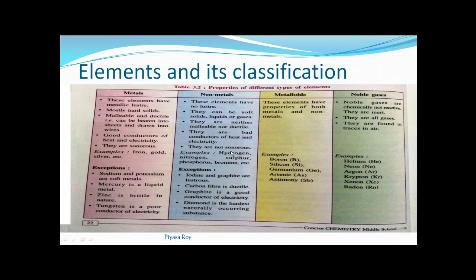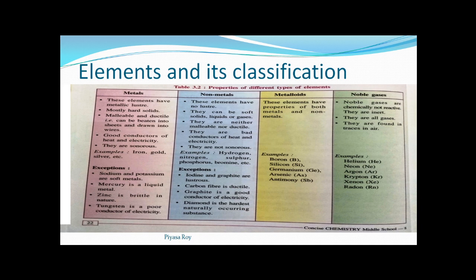If we hammer or strike a non-metal, we will not get a sharp sound, we will get a blunt sound. Examples of non-metals: hydrogen, nitrogen, sulfur, phosphorus, bromine.